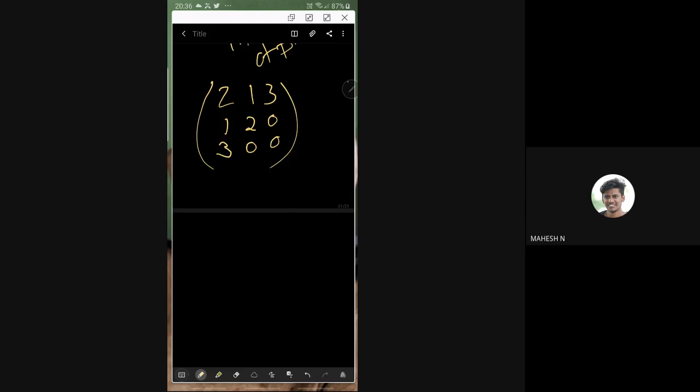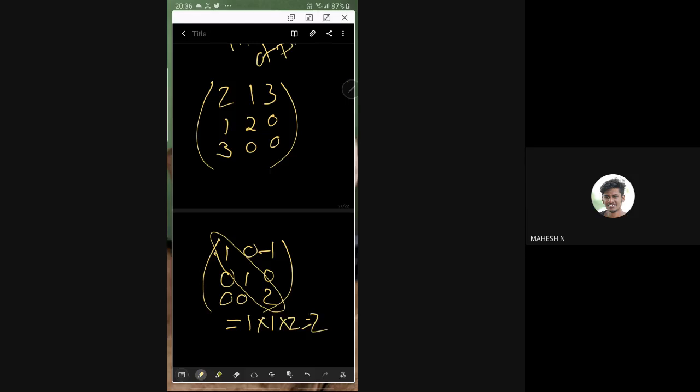For example, if you have 1 0 minus 1, 0 1 0, 0 0 2, then the principal diagonal is this. This is a triangular matrix. So its determinant is 1 into 1 into 2. So it is 2.